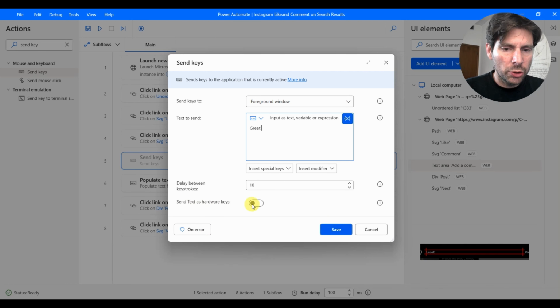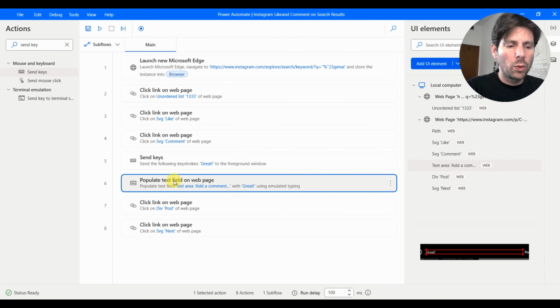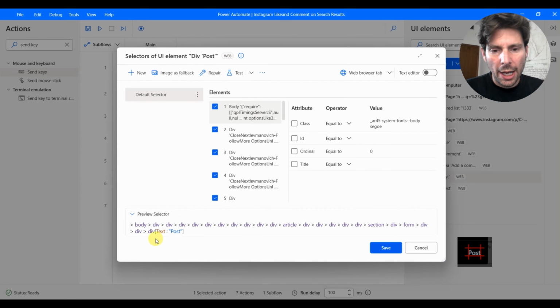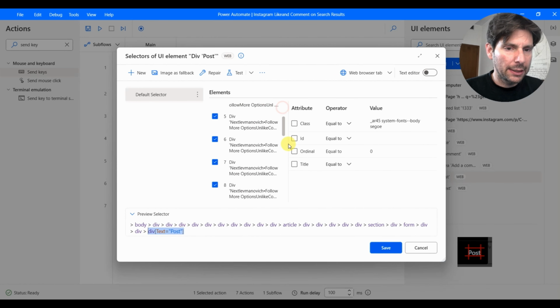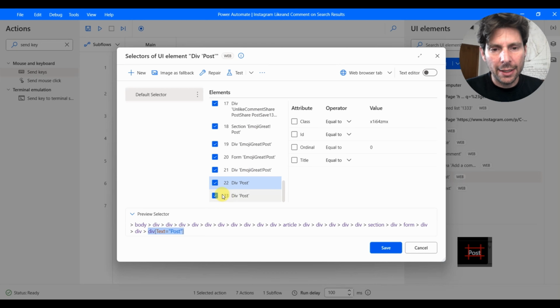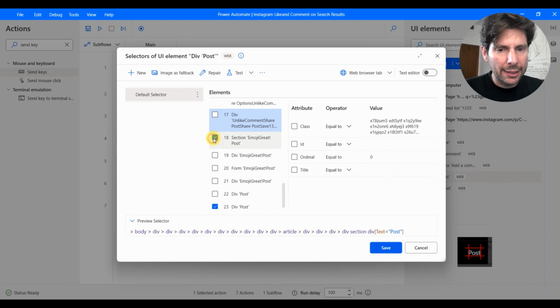And we are also going to send them as text as hardware keys, just like simulating as if we're typing. We're going to delete the following one, and then we're going to click on post. Here we actually have something that can help us out. So we can uncheck all of these, and we can just keep the div text post. I imagine that this would be enough.